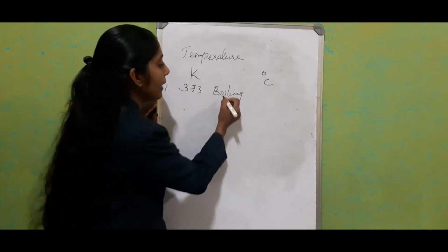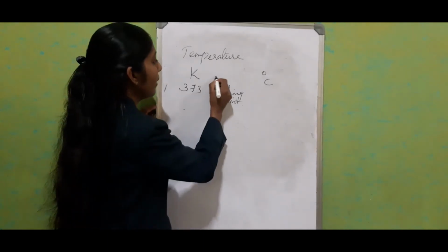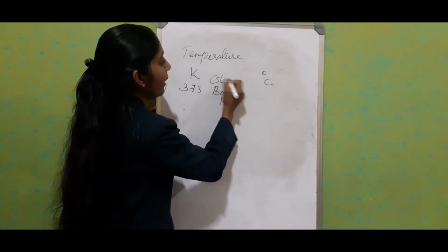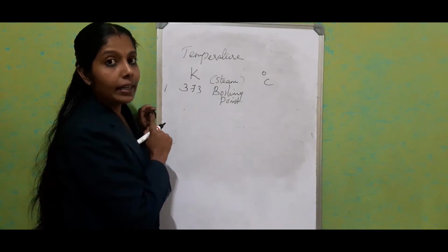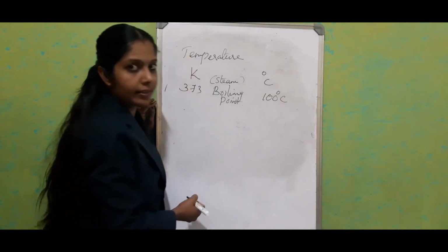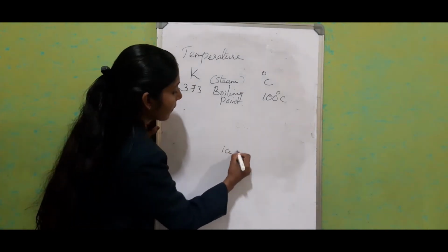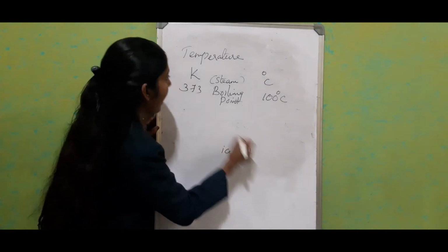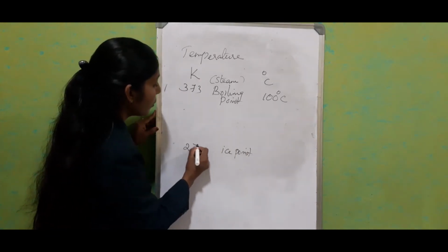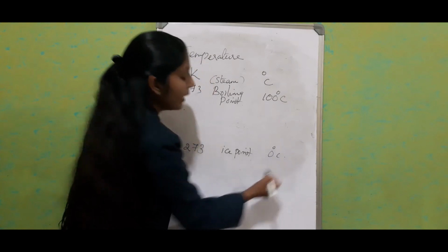We can call it the steam point. The steam point is 373 for Kelvin, and for Celsius it is 100 degrees Celsius. And what is the ice point or freezing point? The ice point of Kelvin is 273 and for Celsius it is 0 degrees Celsius.